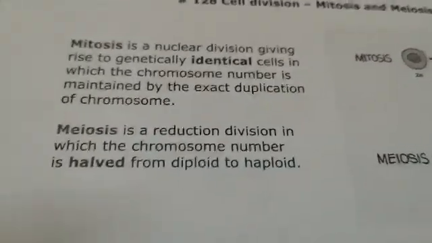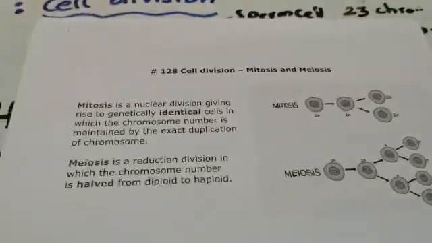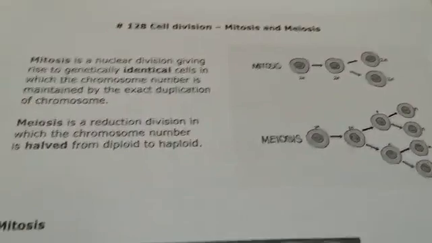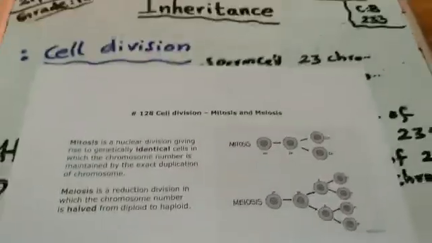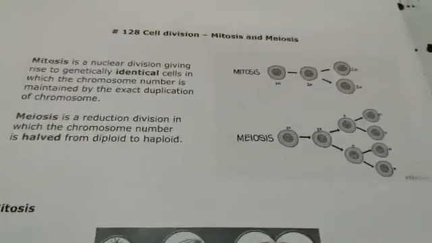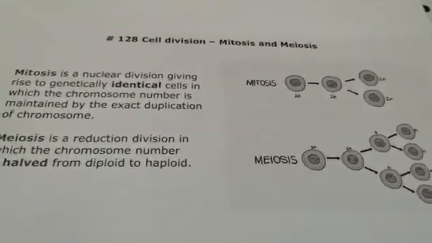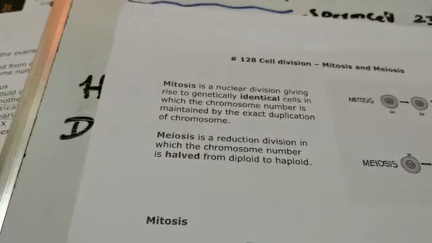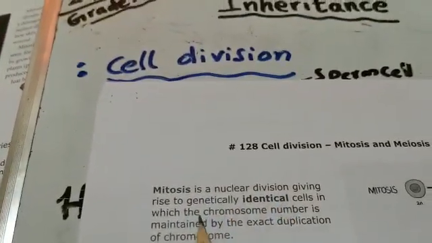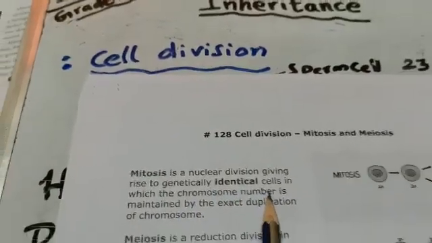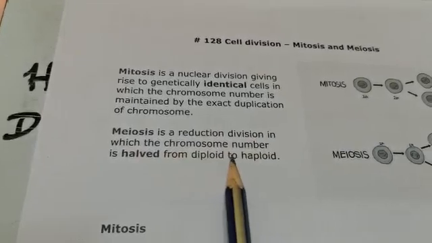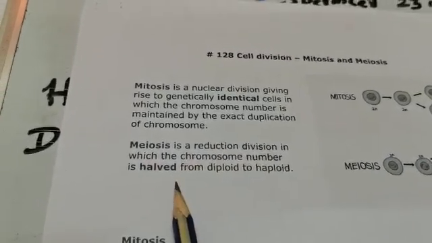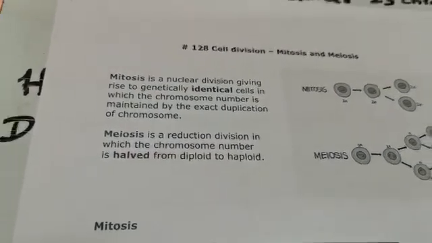Can you see the diagrammatic representation of mitosis and meiosis? I already gave these notes to you, so you can see that too. Mitosis is nuclear division giving rise to genetically identical cells. Meiosis is the reduction division in which the chromosome number is halved from diploid to haploid.